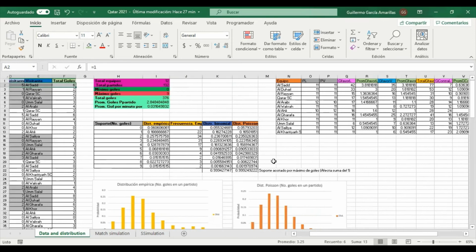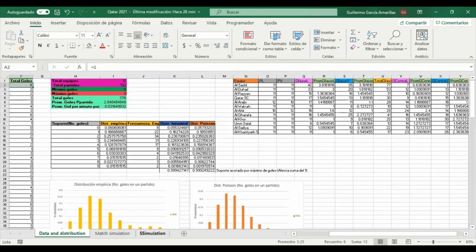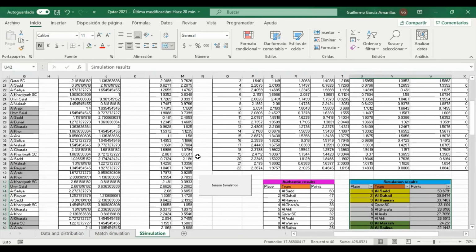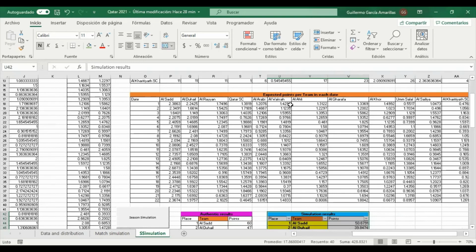And in this case, we also have the scores and the statistics of the maximum and minimum goals in the season, the average goals per match, and the average goals per minute. And having this data, we were able to simulate and calculate the mean of the expected points each team will get.